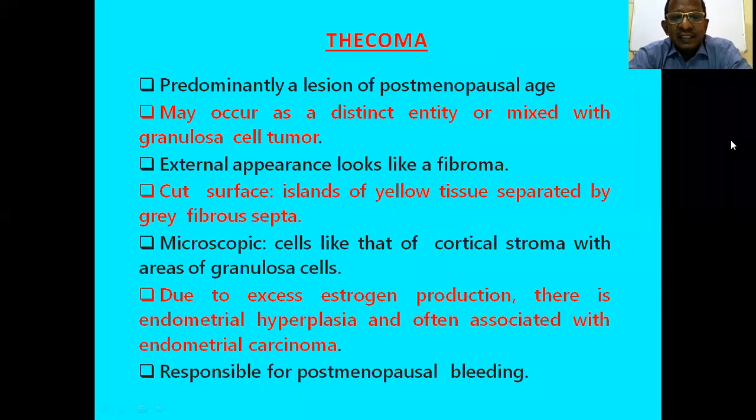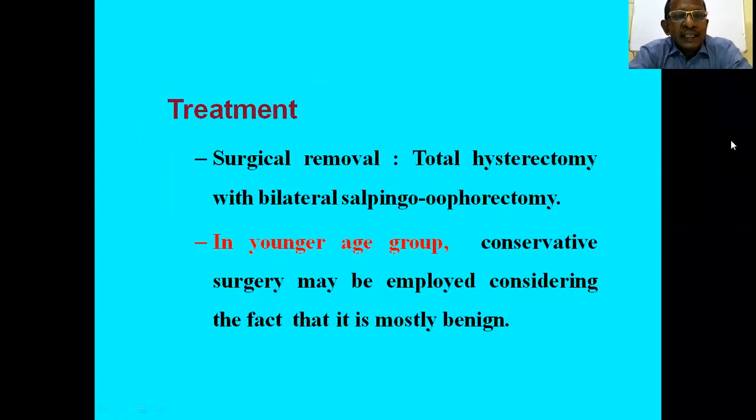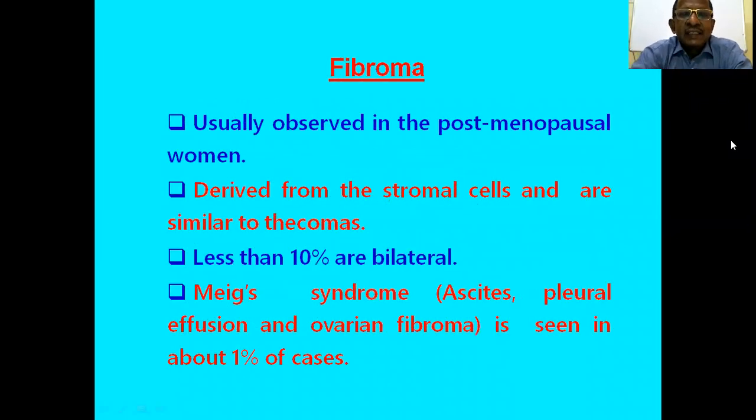And here a greater amount of estrogen is secreted, so there is a chance of endometrial hyperplasia and also endometrial carcinoma. It is also responsible for postmenopausal bleeding. Treatment surgically, total hysterectomy with bilateral salpingo-oophorectomy is the treatment of choice, and in the younger age group, conservative surgery should be done.